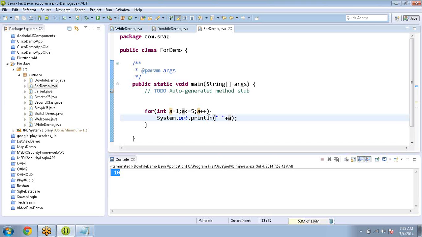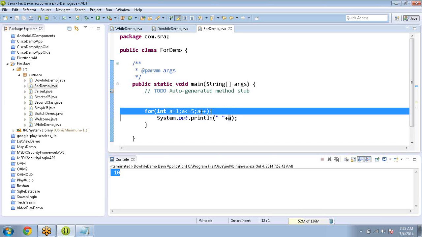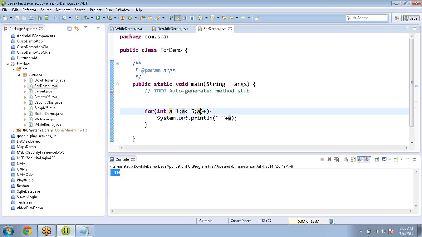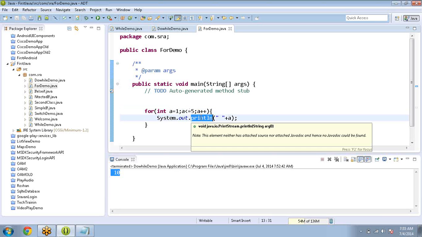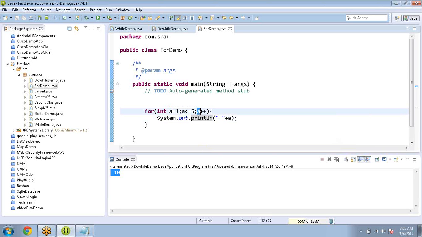Next it goes back to the incrementation part, and now a becomes 2. Then the condition is true, so it goes in again. So the condition is second, the body of the loop is third, and incrementation or decrementation is fourth, and control goes to the condition, not to the initialization.